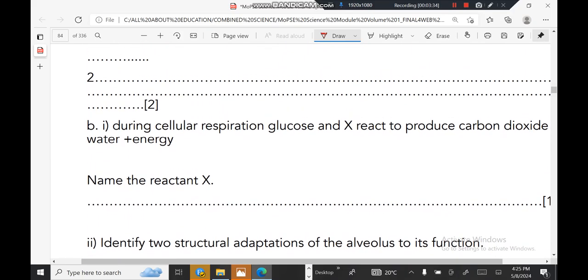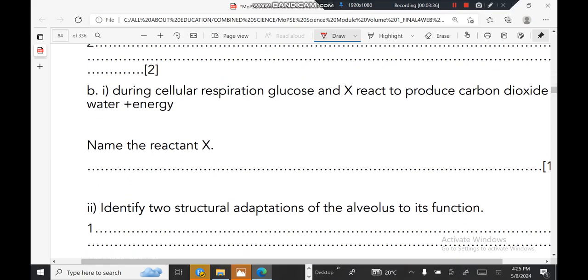Other questions you can just answer on your own. During cellular respiration, glucose and X react to produce carbon dioxide, water and energy. So glucose and X, it must be oxygen, because cellular respiration happens in the presence of oxygen.